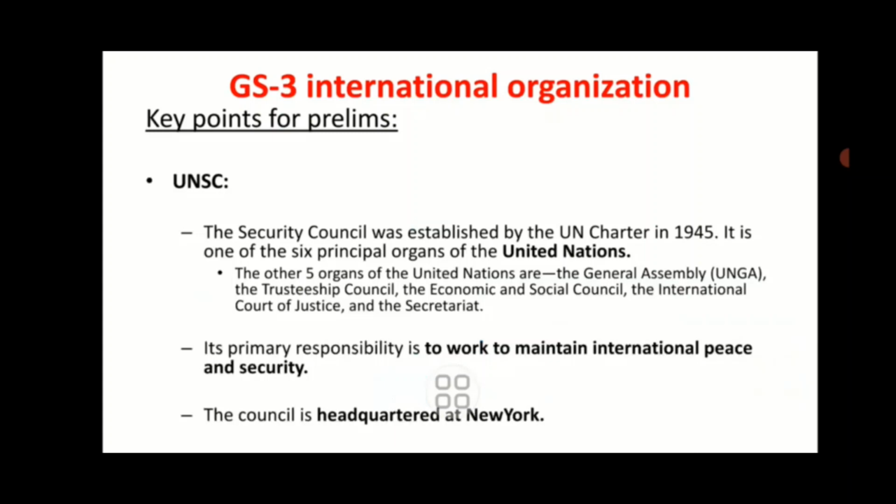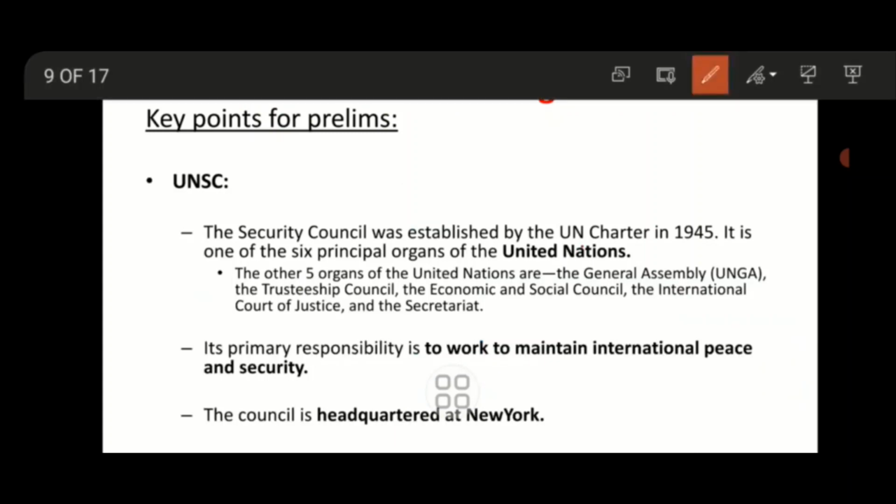Reforms have been delayed and India calls the UN system anachronistic. So this comes under GS3 international organizations.